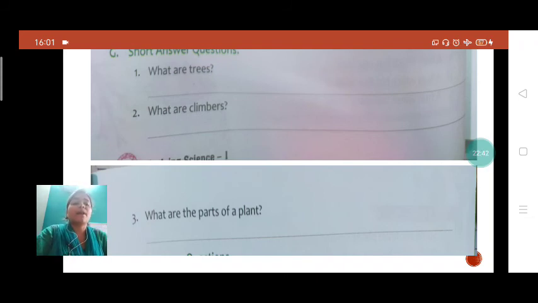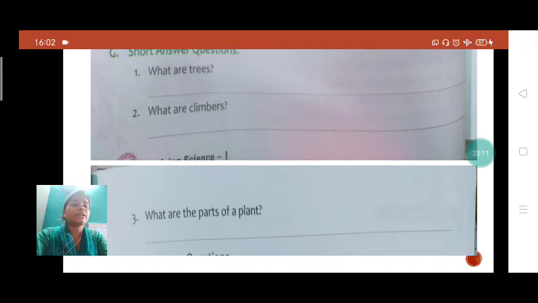Five parts of plants are, student: root, stem, fruits, flowers and leaf. Okay, I repeat once again, student. See here, parts of plant are root, stem, flower, fruits and leaf. Okay, five parts are there.